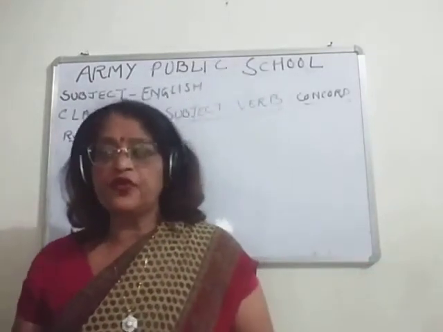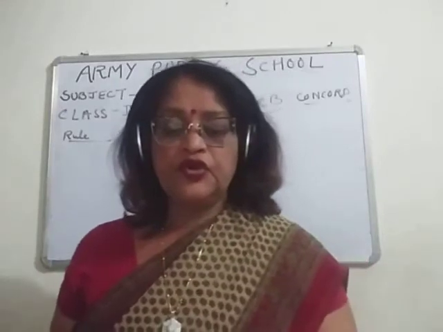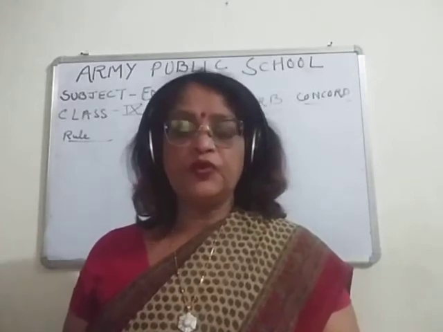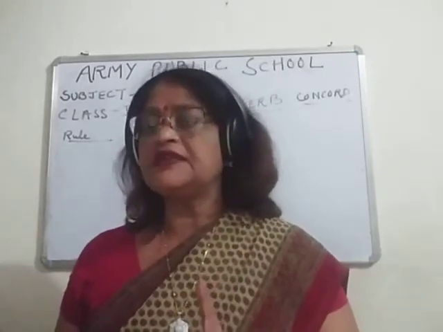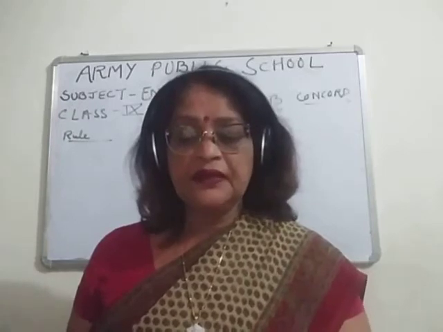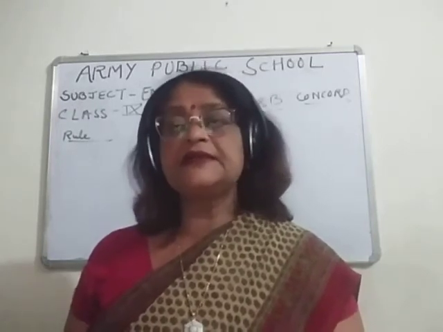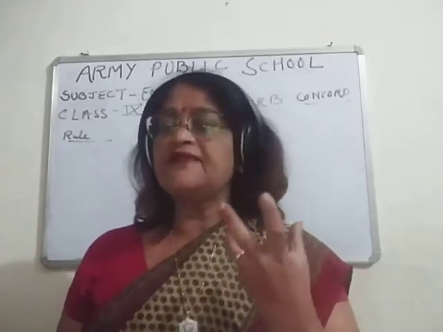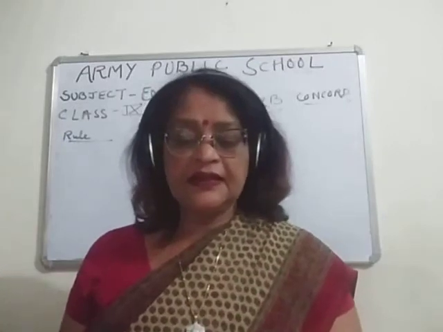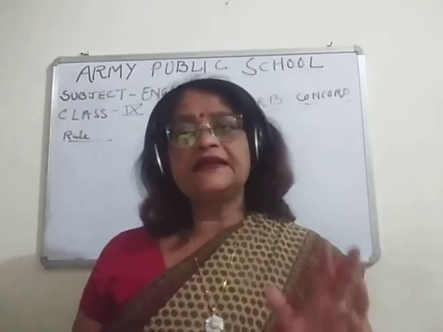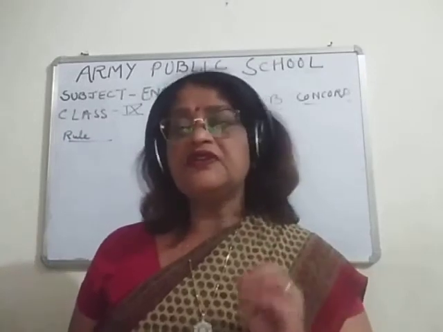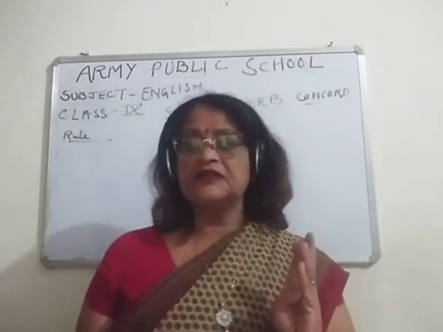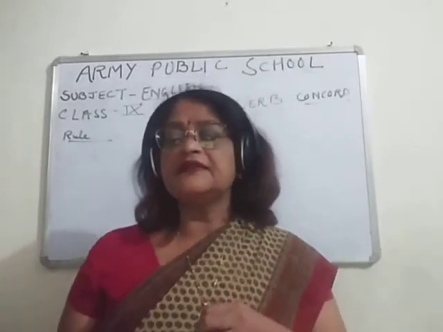Now, children, rule number 4. When two or more nouns refer to the same thing, when two or more nouns make one unit, that is, they refer to the same thing, then the verb will be singular, children. Like rice and curry. Rice also we have in lunch, curry also we have in lunch. We can say, "Rice and curry is my favorite dish." So here you can see, children, rice is a part of a lunch. It's a part of your meal. You take it, you eat it.